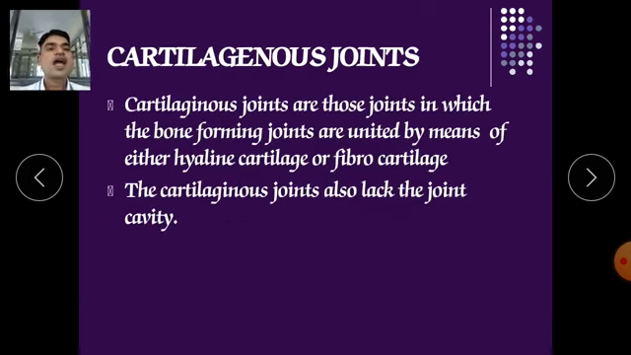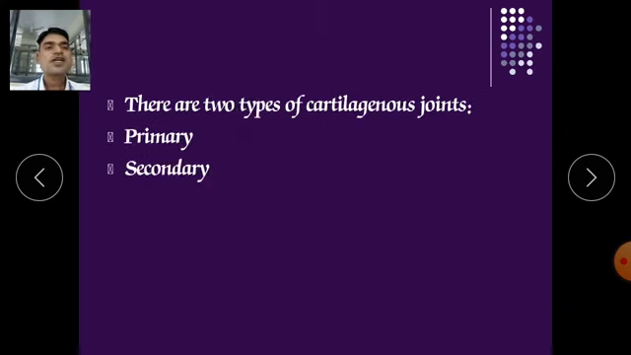Next is cartilaginous joints. This is the second class. Cartilaginous joints are those joints in which the bones forming the joints are united by means of either hyaline cartilage or fibrocartilage. The cartilaginous joints also lack a joint cavity. There are two types of cartilaginous joints: first, primary joints, and second, secondary joints.